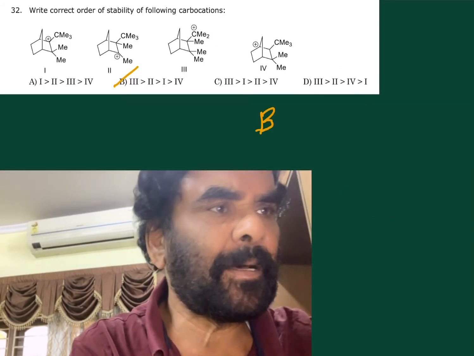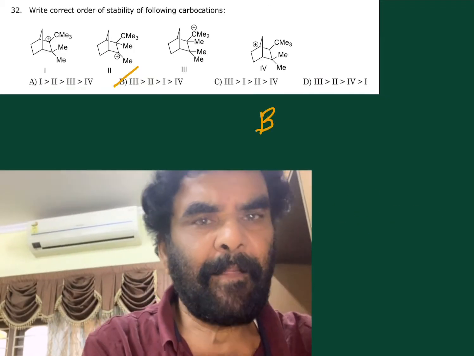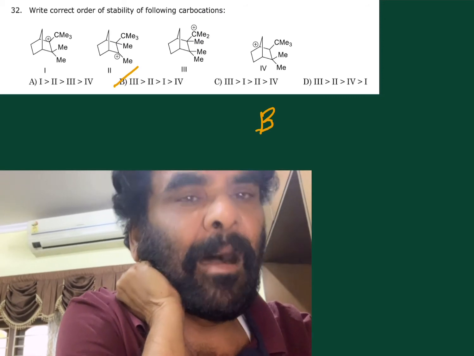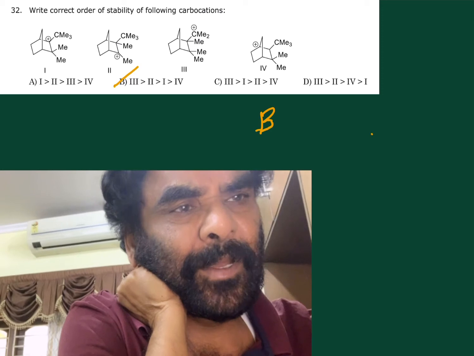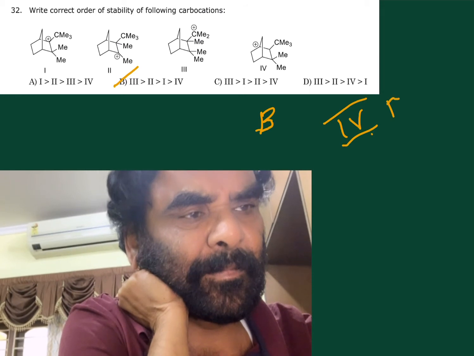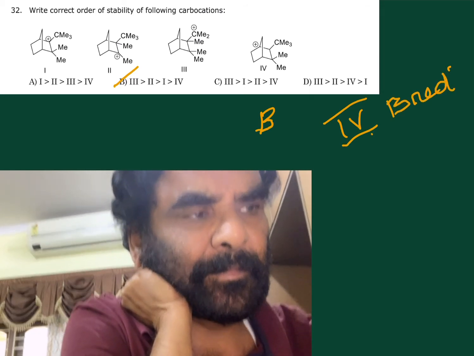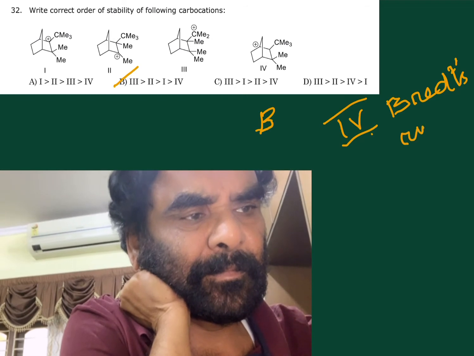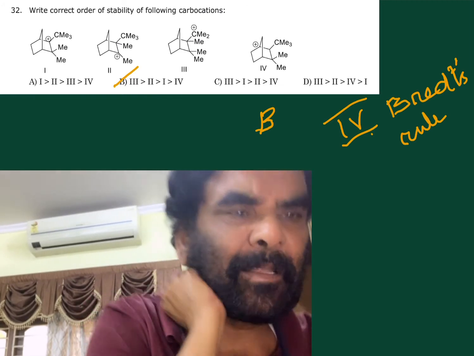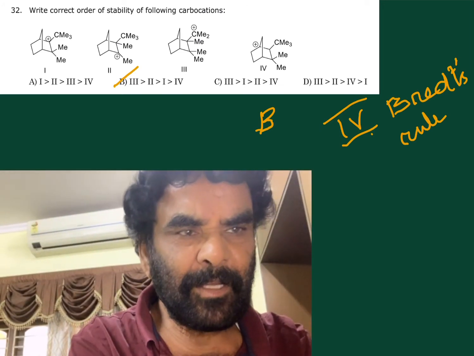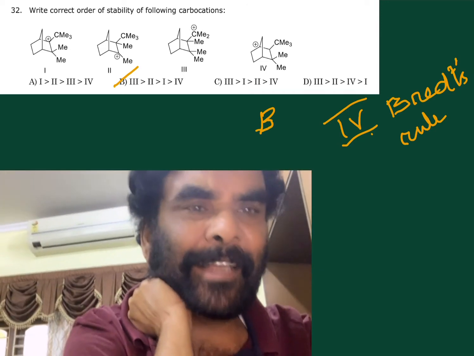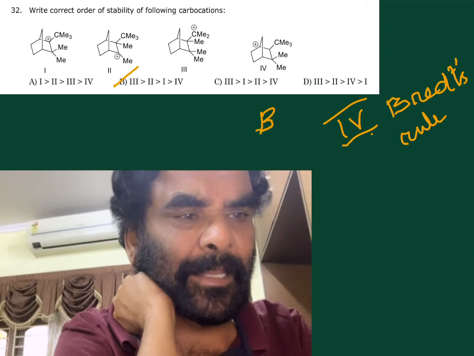The next one is, here carbocations are given and the correct stability order is asked. See, this is the fourth one, you see, Bredt's rule. Fourth one is a violation of Bredt's rule. Therefore less stable. This is the least stable among the others. With that we cannot identify. And the next one is 3, in 3 you see,